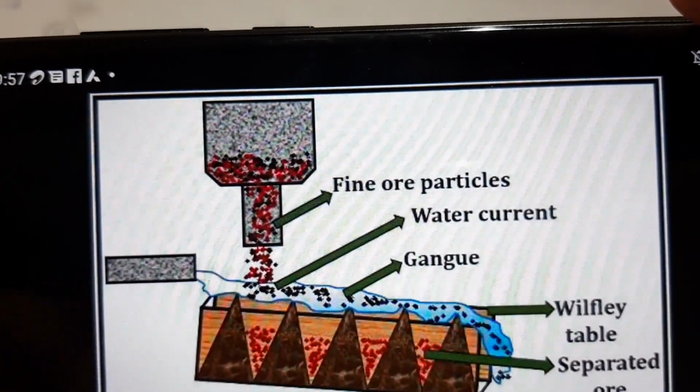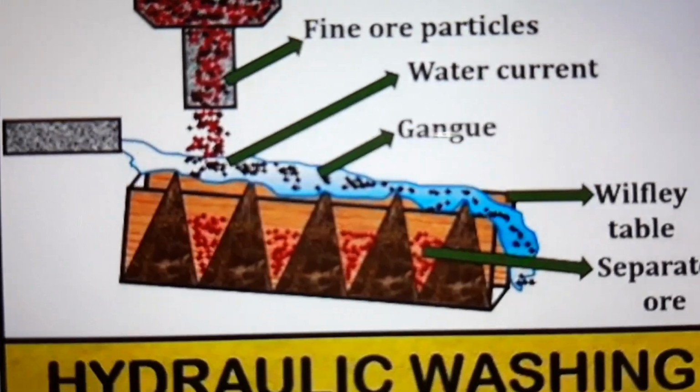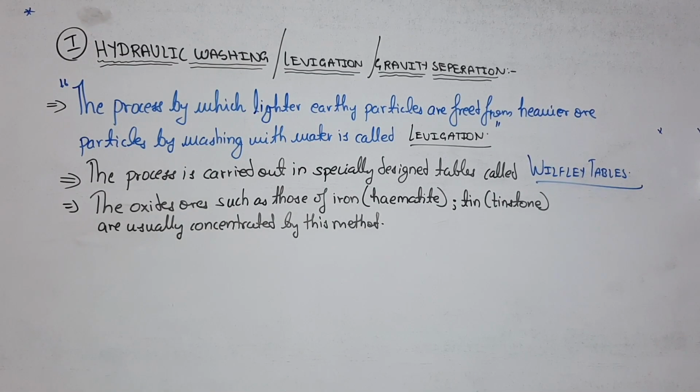You can see over here the red particles. As given over here, hydraulic washing is the process by which the lighter earthy particles are freed from heavier ore particles by washing with water, and it is called levigation. The process is carried out in specially designed tables called Wilfley tables, as I have shown you just now. Oxide ores, such as those of iron, hematite, and tin, tinstone, are usually concentrated by this method. So remember the last point, it can be asked in fill in the blanks or MCQ type questions.